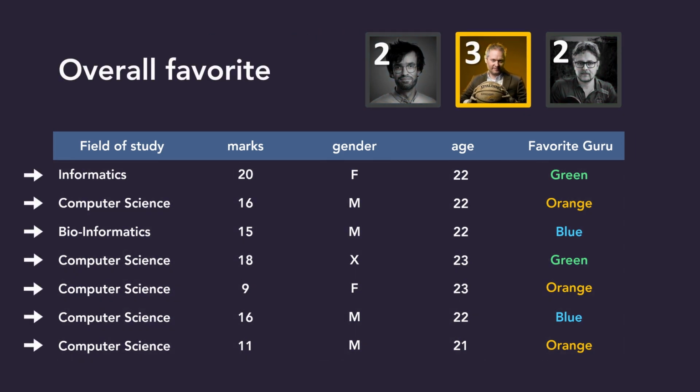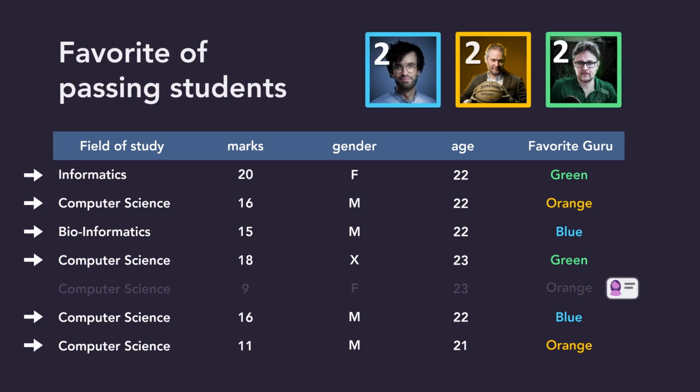The Orange Oracle is the overall favorite. However, when we look at the favorite professor of the students who passed the class, we see that there is a tie between all three professors. Since there is only one student who failed the class, it's easy to see that when combining these results, we can identify the vote of this student. So how can we prevent this from happening while keeping the accuracy of our statistics as high as possible?